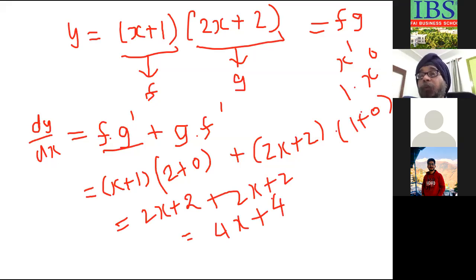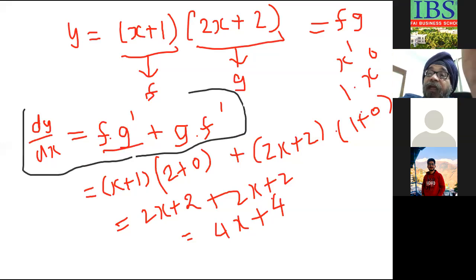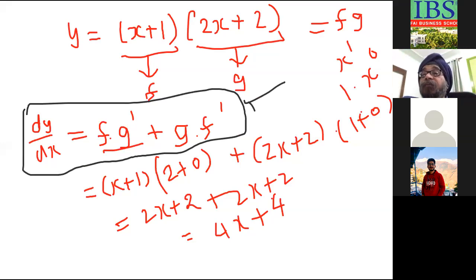Okay, so we'll take more problems. So this is how we use this function. This is the formula of product of two functions. So this is important. Now I write this formula in black pen, so that you know this is the formula I have written here. Okay, this is the formula. This is how we have used this formula for finding differential of product. Is this clear?